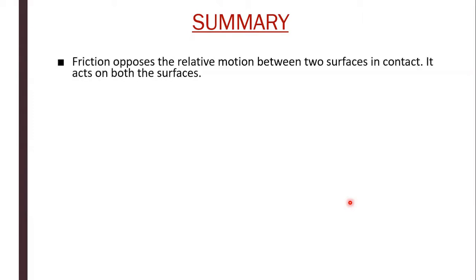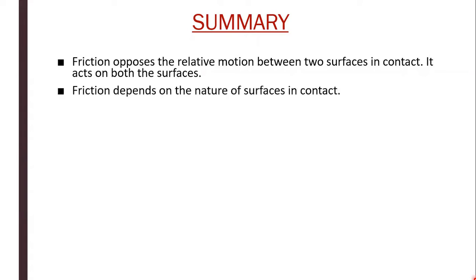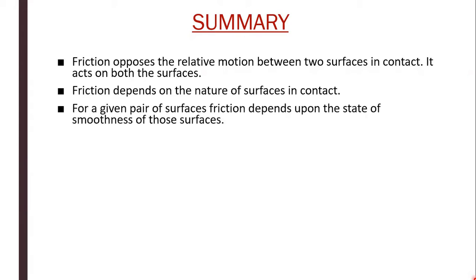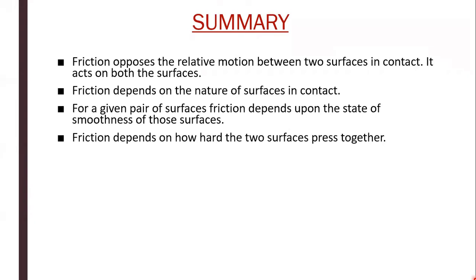Children, let us recollect all the points that we learned today. Friction opposes the relative motion between two surfaces in contact. It acts on both the surfaces. Friction depends on the nature of the surfaces in contact. For a given pair of surfaces, friction depends upon the state of smoothness of those surfaces. Friction depends on how hard the two surfaces press together.